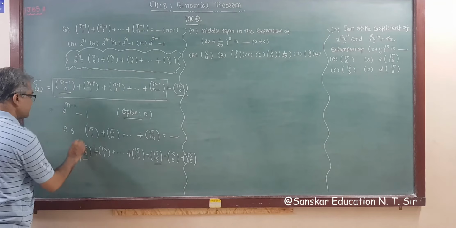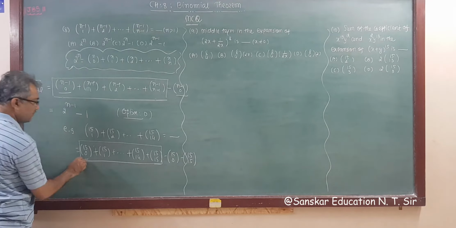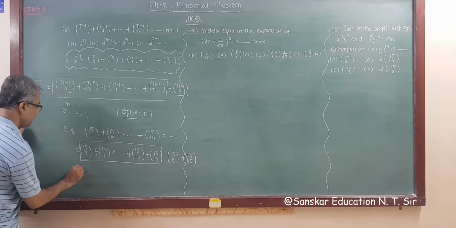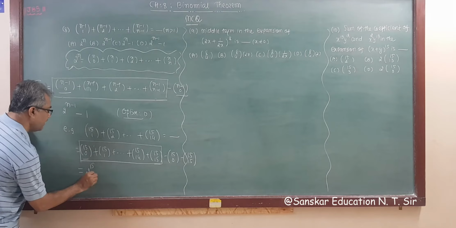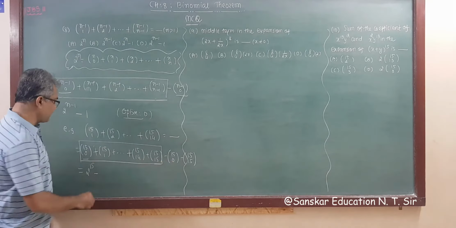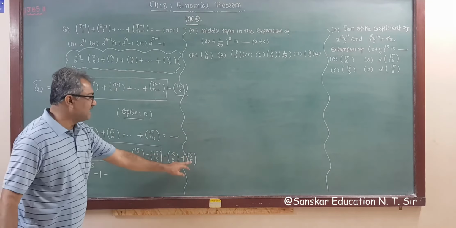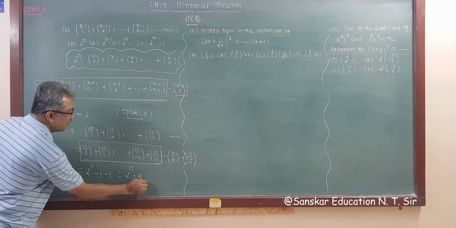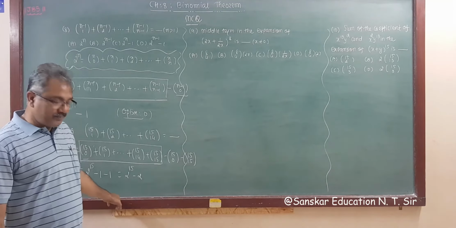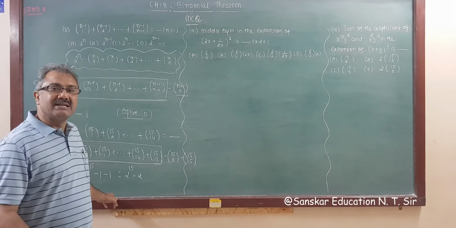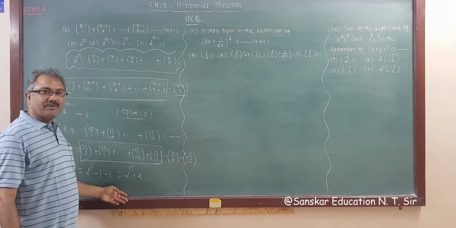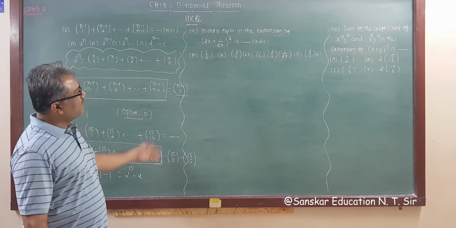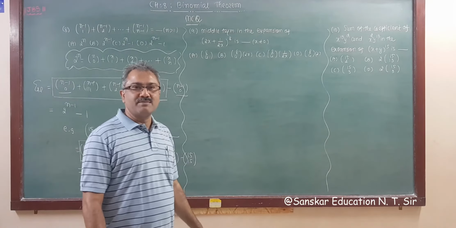Now the answer of this will be 2 raised to n, where n is 15. So the answer will be 2 raised to 15 minus 15C0, which is 1, and minus 15C15, which is again 1. So minus 1. So the answer will be 2 raised to 15 minus 2. Right? So this type of question is important, and this concept is important. So do practice for this type of question. I will give you more questions for practice also. After finishing these 10 questions, I am going to give you some questions.